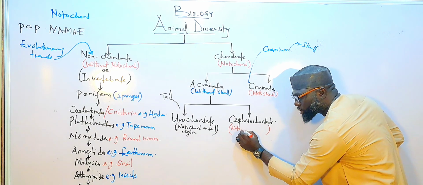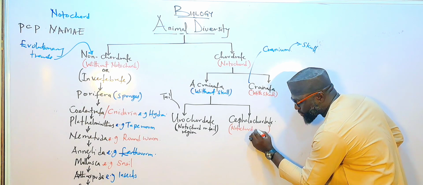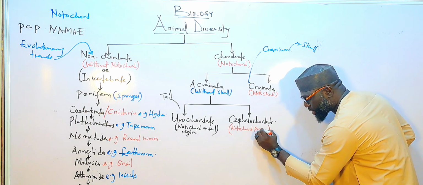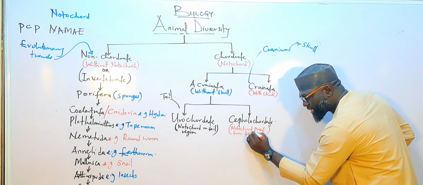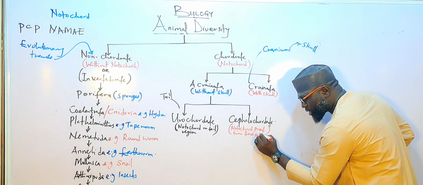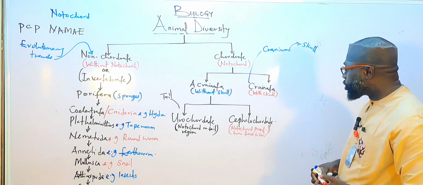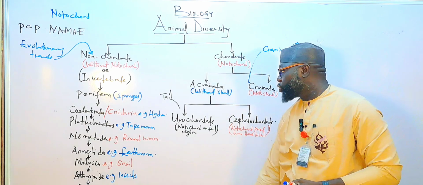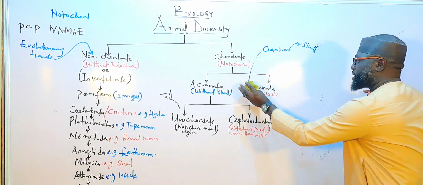present from head to tail. In this cephalochordates, the notochord can be found from the head to tail.